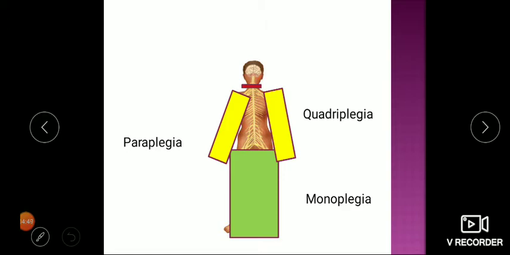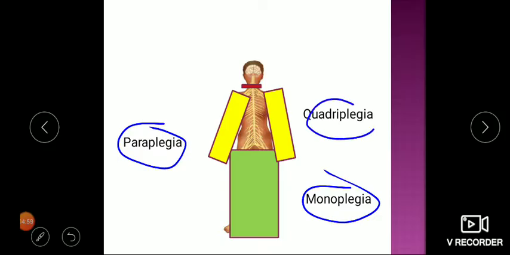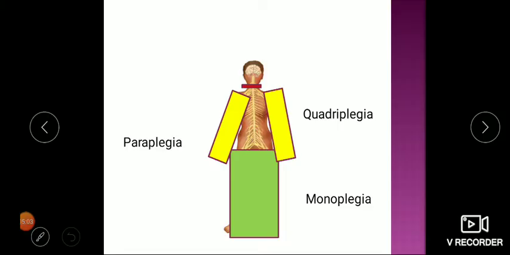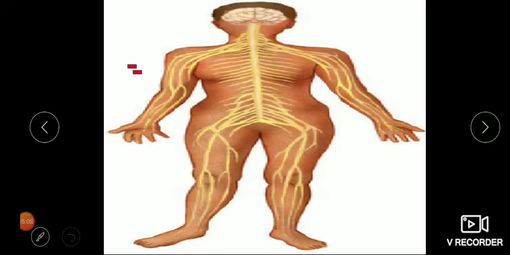So these are the terminologies which we should be using while writing a clinical history or discussion of neurological cases. Paraplegia, monoplegia and quadriplegia, and hemiplegia, that is half of the body is not working, either side, maybe right, maybe left. Let's continue and see what can happen.